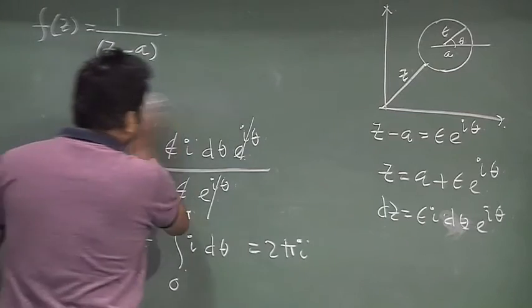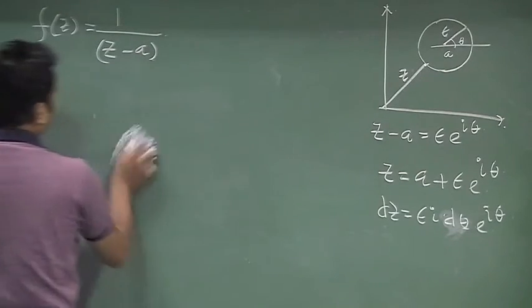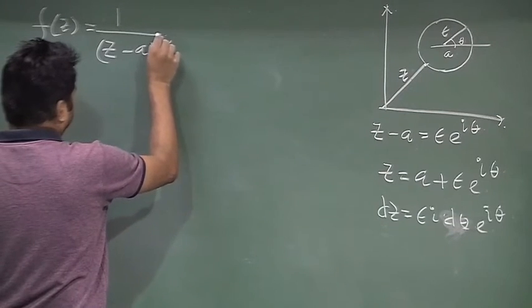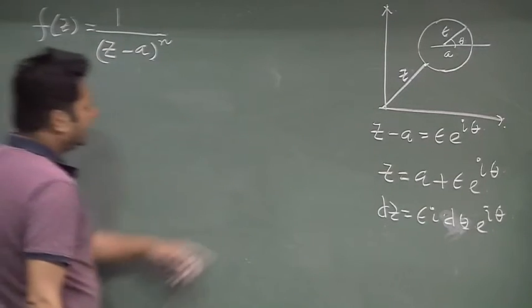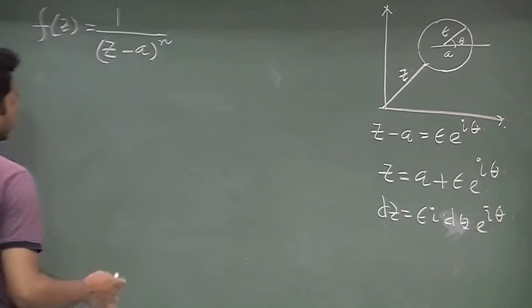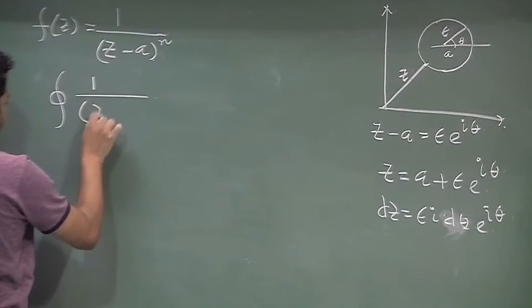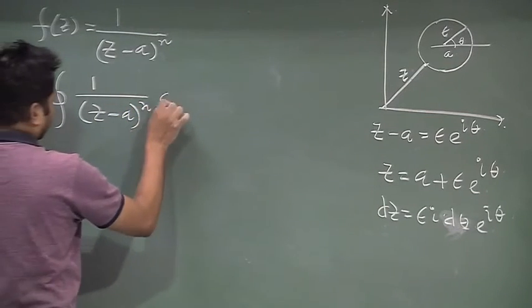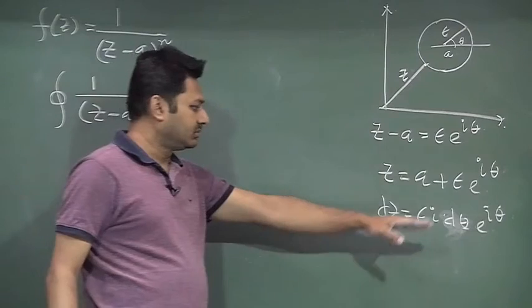Okay, so, now I will again change these things slightly and try to find out. For example, if I change this quantity to z minus a whole to the power n, then what should be the value of this integration? N is an integer. It is interesting because now I am increasing the power. So, I try to calculate the integral of z minus a whole to the power n dz, where dz will be the same as before, there is no change.